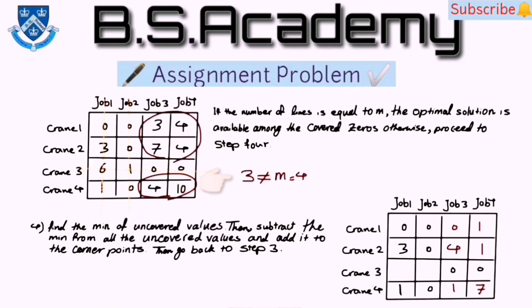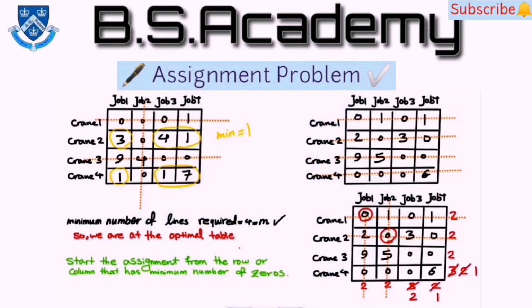If not possible, then select the minimum element from all the uncovered elements, subtract it from all the other elements and add it at the intersection of the lines. Here 1 is the minimum element, so we deduct it from all the above elements and add it at the intersection. Here 2 zeros are at intersections, so at 2 places we add the value of 1.